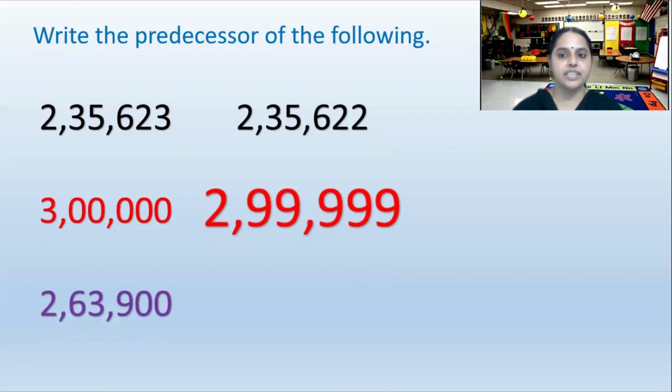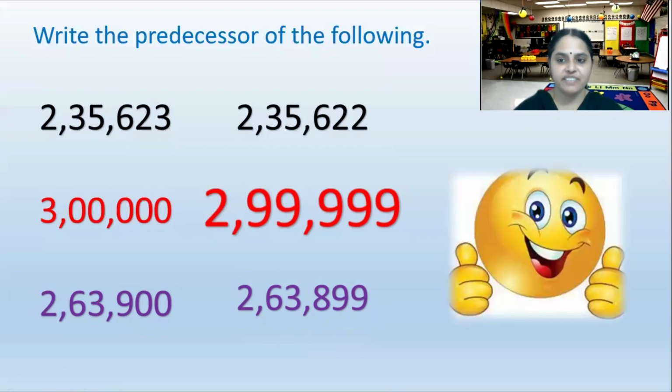The next question is, what is the predecessor of 2,63,900? What comes before 900? Tell me. 899. Very good. So the predecessor is 2,63,899. So you have achieved even this.